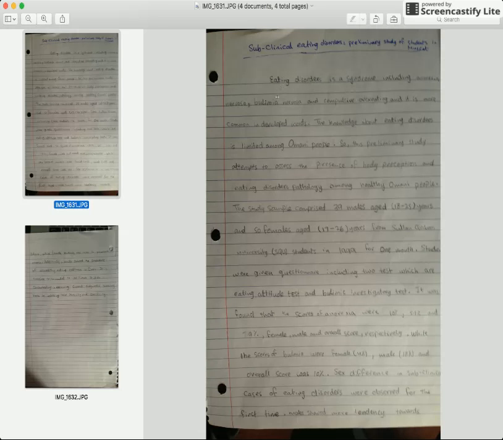So let's see here. Eating disorders is a syndrome including anorexia nervosa, bulimia nervosa, and compulsive overeating, and it is more common in the developed world. Okay, good. That is a summary of the problem. Excellent. You have the title here as well. Good. The knowledge about eating disorders is limited among Omani people. Good. So this preliminary study attempts to assess the presence of body perception and eating disorder pathology among healthy Omani people. Good. The study sample comprised of 39 males. Good. Their ages, excellent.